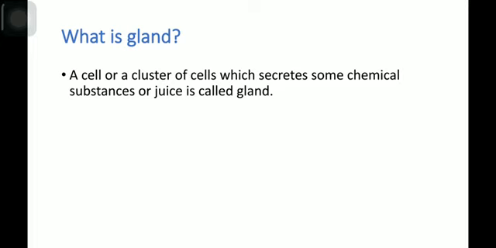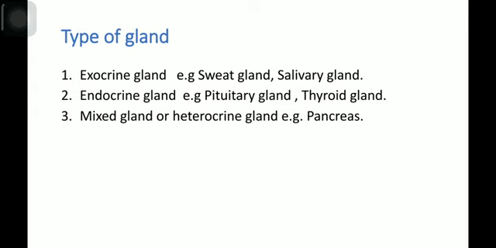So, glands are capable of secreting some chemical substance, and this chemical substance is transferred through the blood or duct to the target tissue to perform specific functions. There are three types of glands in the human body. Based on the presence or absence of a duct, glands are mainly of three types: exocrine glands, endocrine glands and mixed glands.